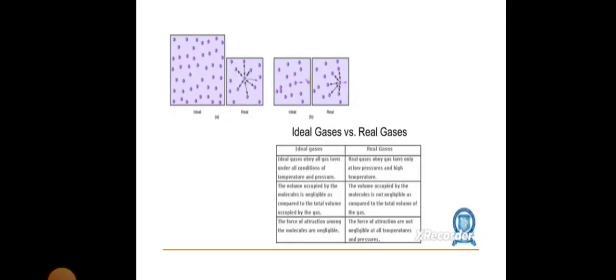For real gases, the volume occupied by the molecules is not negligible compared to the total volume of the gas. In an ideal gas, the forces of attraction among the molecules are negligible. For real gases, the forces of attraction are not negligible at all temperatures and pressures.